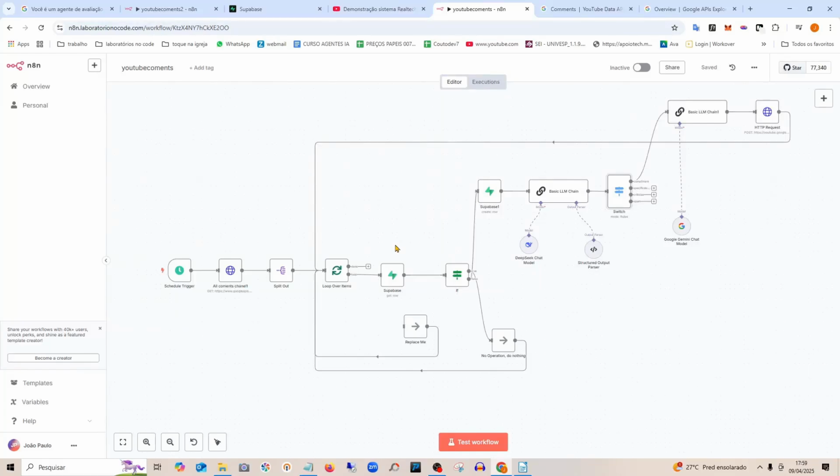This is João Paulo. So we are going to continue with our automation that we are building, which is an automation that responds to comments on YouTube using artificial intelligence. This is the third and final lesson. We have already had two lessons to make the connection with YouTube, with the YouTube API, to create this connection with the database. And now we are going to finalize the agent here that will classify the comment, and another one here to be able to respond to each classification.